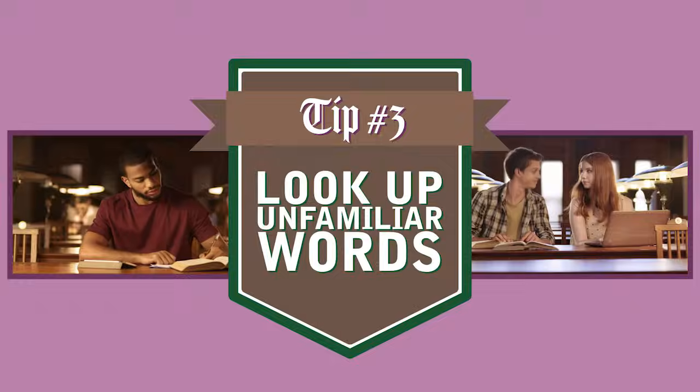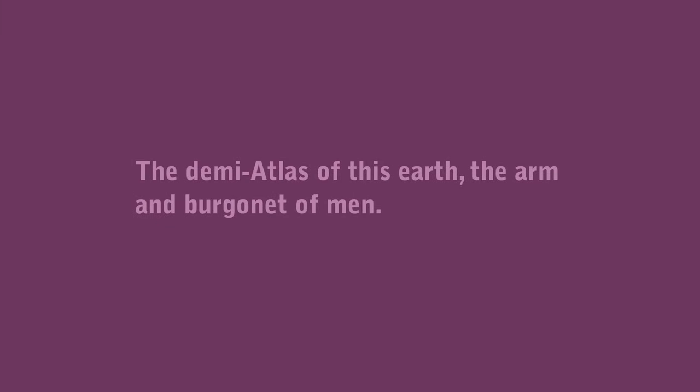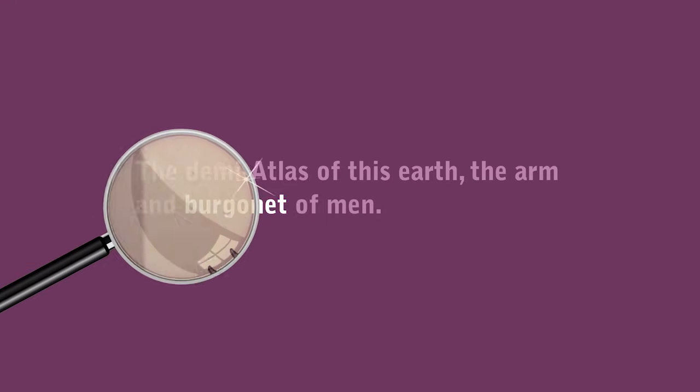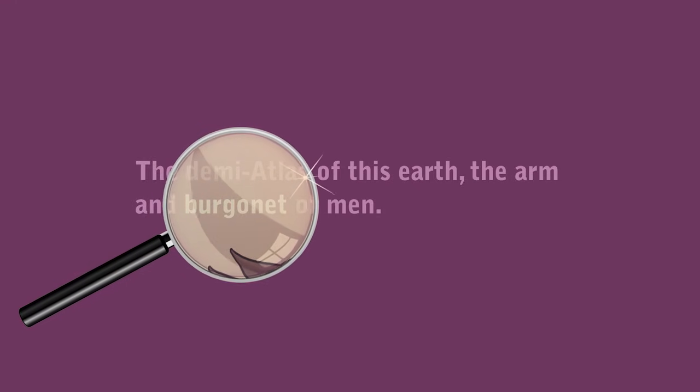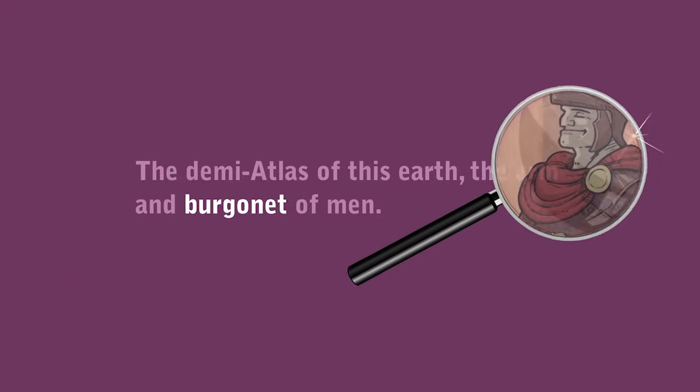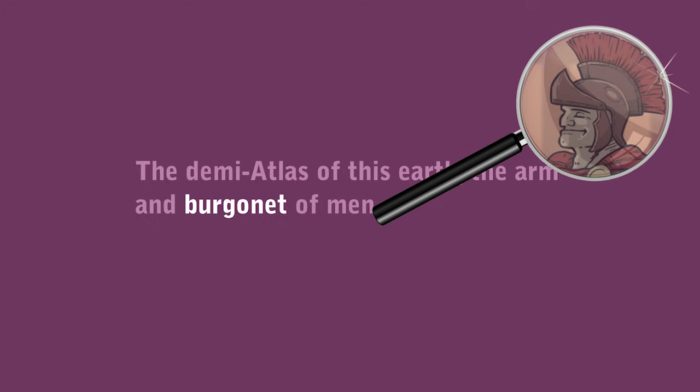vocabulary. As an example, imagine you don't know the meaning of the word burgonet in the line, "the demi-Atlas of this earth, the arm and burgonet of men." You can simply look the word up and find out that it's a type of helmet that has a visor. As such, the line means that Antony protects and defends a large portion of the people.